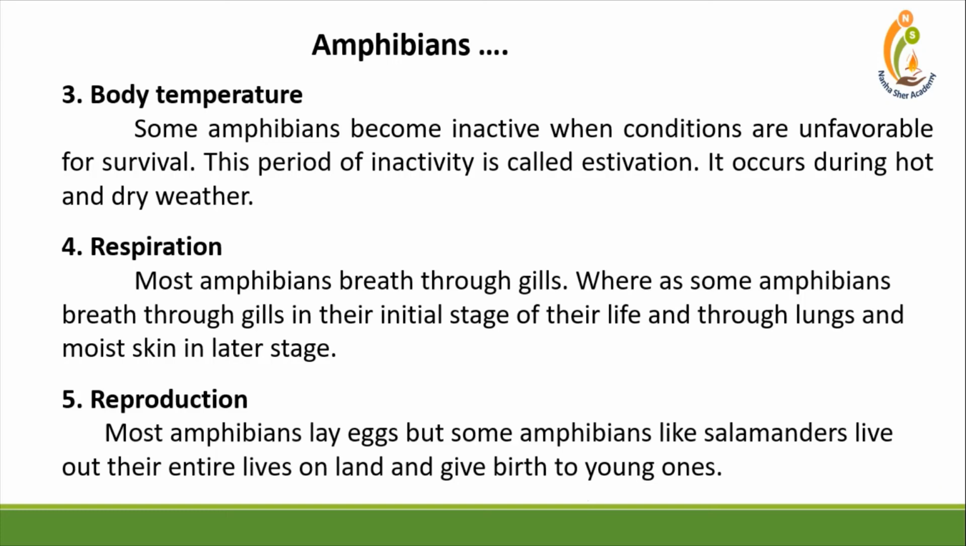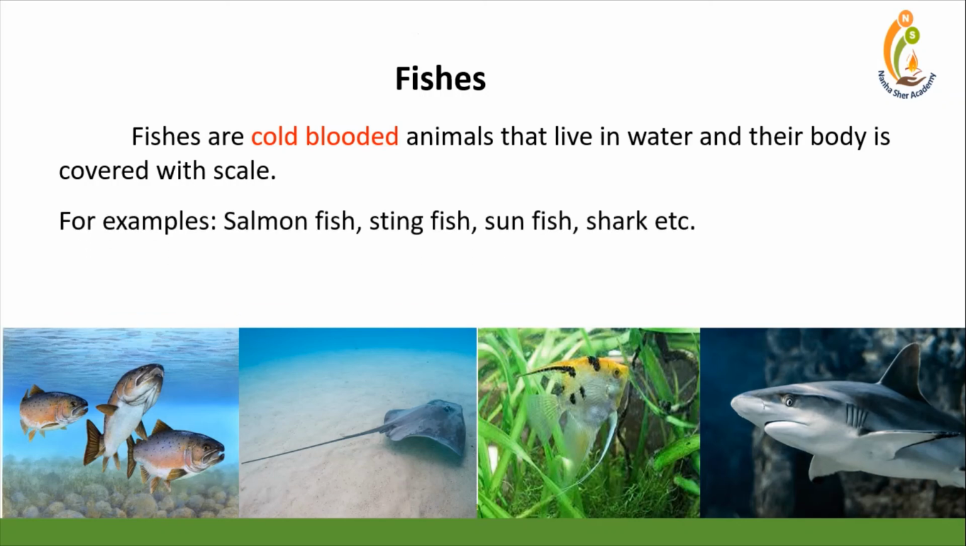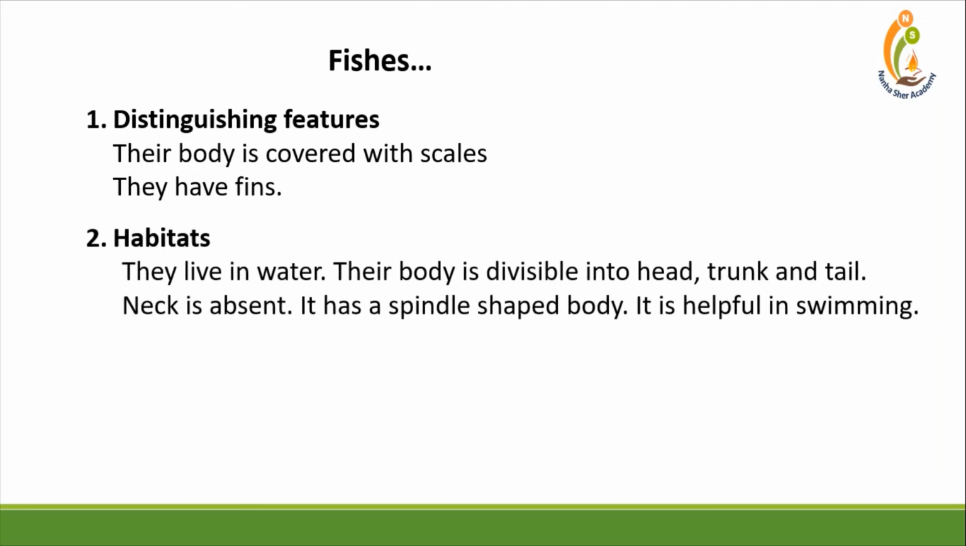Fifth feature is reproduction. Most amphibians lay eggs, but some amphibians like salamander live out their entire life on land and give birth to young ones. Fifth is fishes. Fishes are cold-blooded animals that live in water and their body is covered with scales. For example, salmon fish, stingfish, sunfish, and shark. Main features of fishes. First one, distinguishing features. Their body is covered with scales. They have fins. Habitat. They live in water.